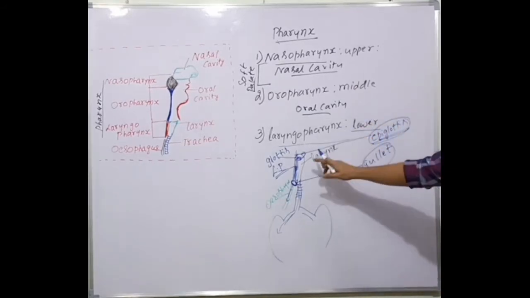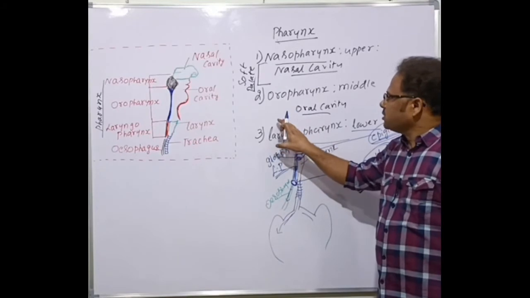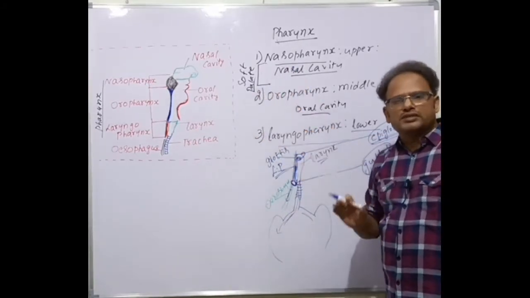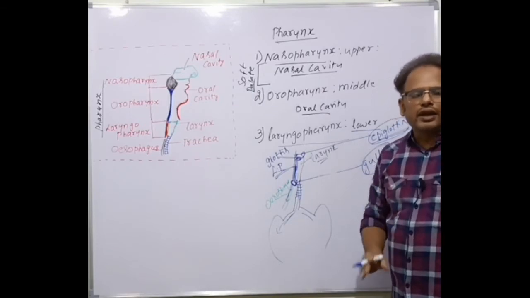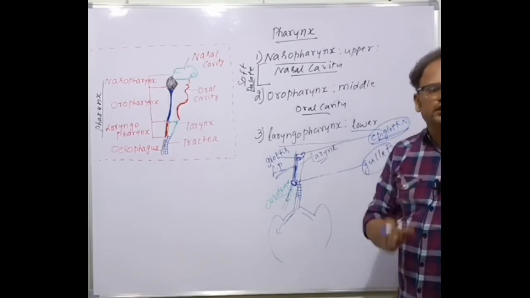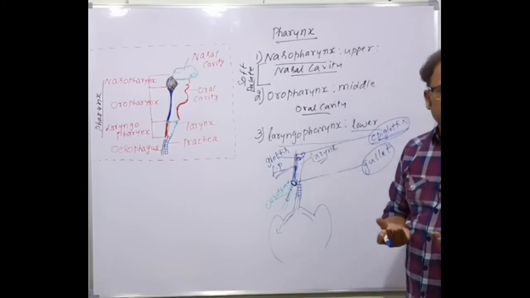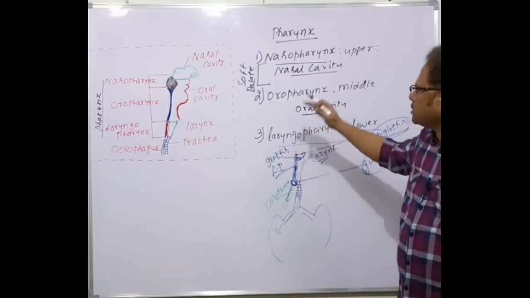In this way, we can say that the laryngopharynx in particular, and the pharynx in general, is a common passage for the food and the air. That is, the pharynx connects the respiratory system with the digestive system. That's about it here, students.